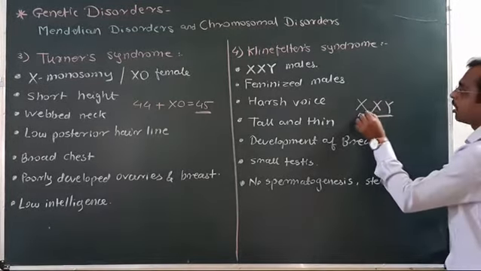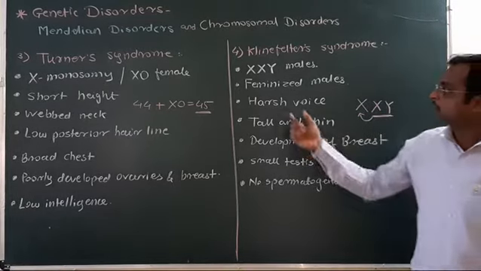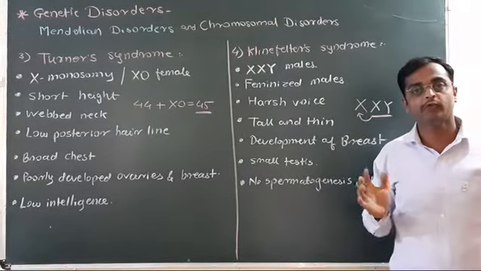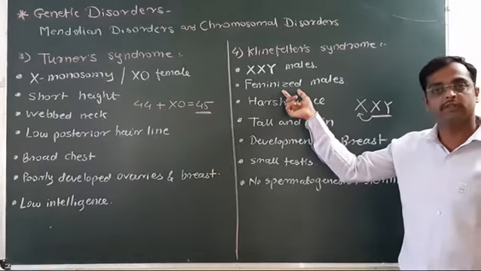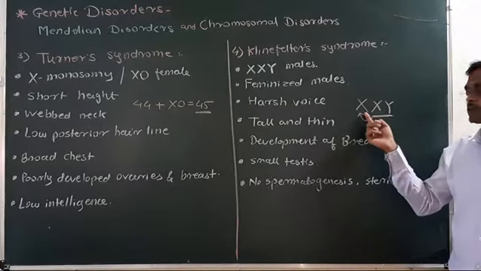So here the dominance of the XX, female chromosome, takes place. So the males are described as feminized males, males with female characters.